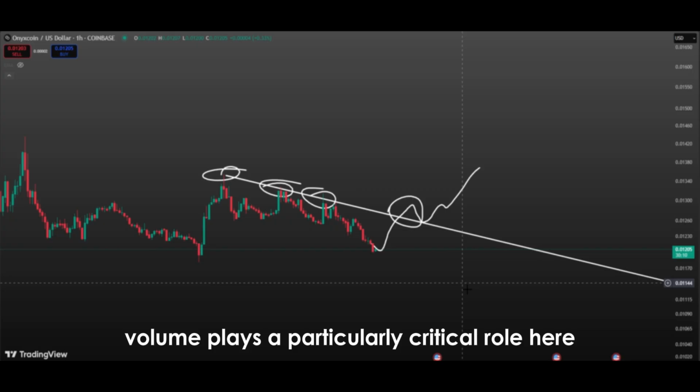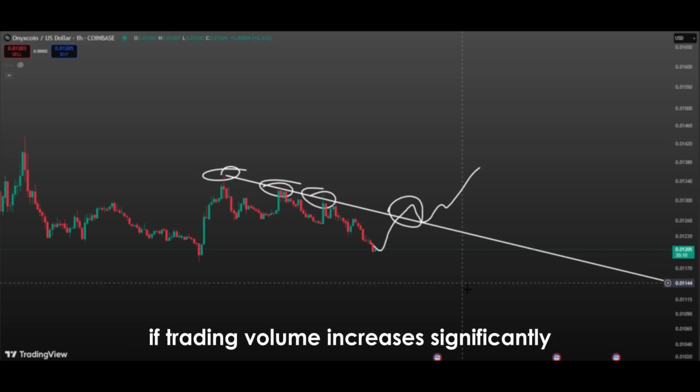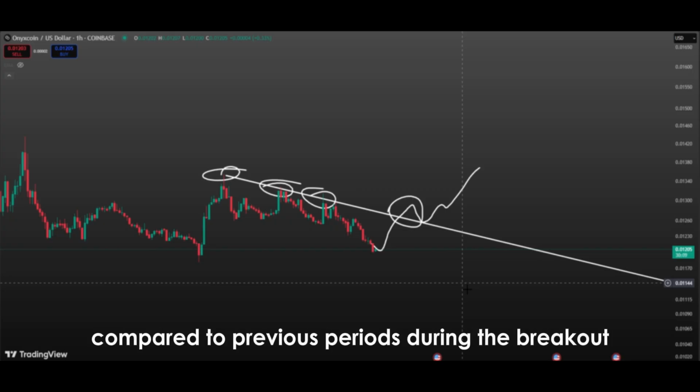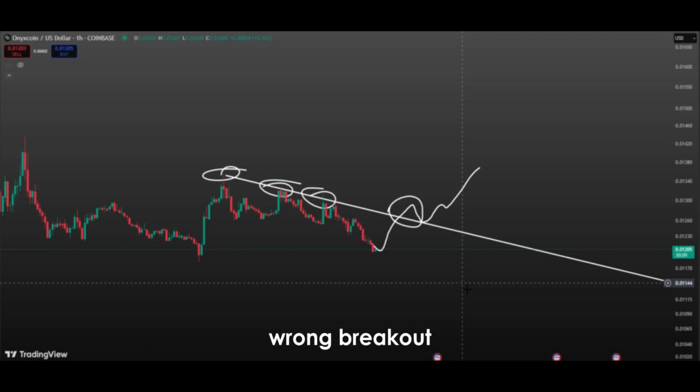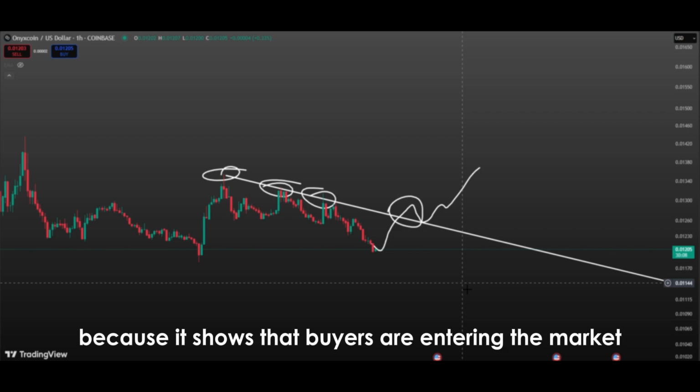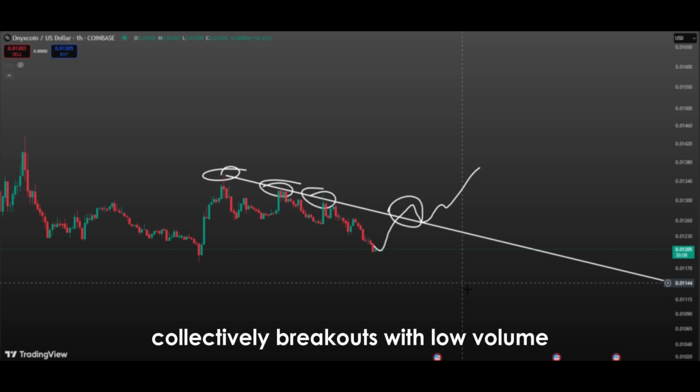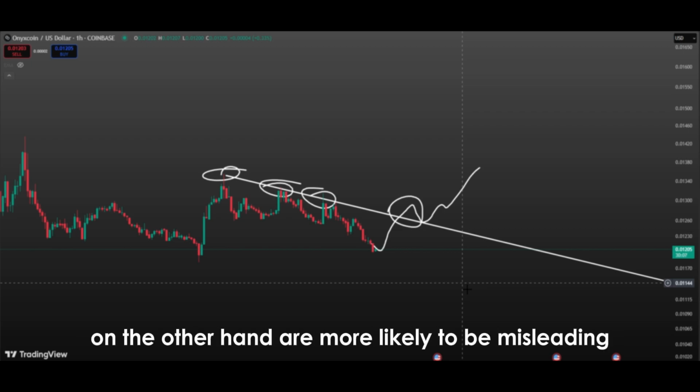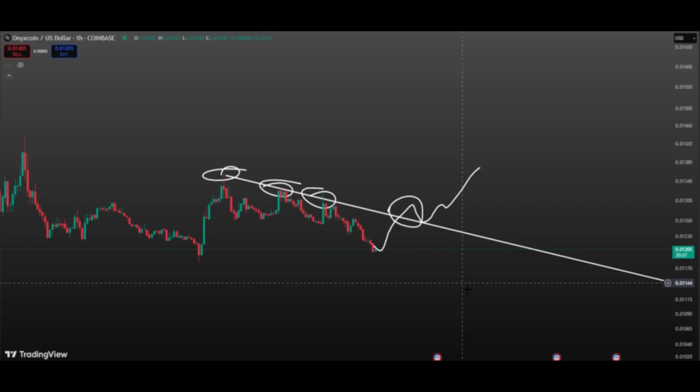Volume plays a particularly critical role here. If trading volume increases significantly compared to previous periods during the breakout, this indicates a strong breakout because it shows that buyers are entering the market collectively. Breakouts with low volume, on the other hand, are more likely to be misleading.